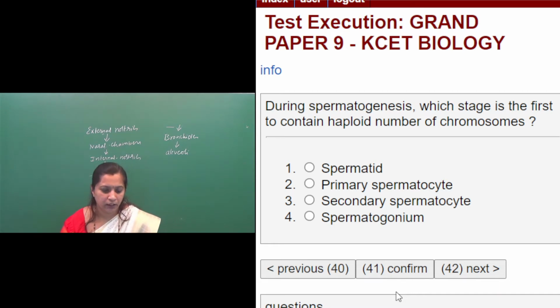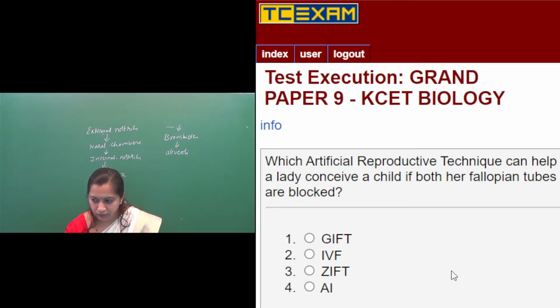So what is the right option here? In the given options, in the third option they have given secondary spermatocyte, and in the fourth they have given spermatogonium. So the right option is the third one. Secondary spermatocyte is the first to contain haploid number of chromosomes, right? Then we will move on to the next question.